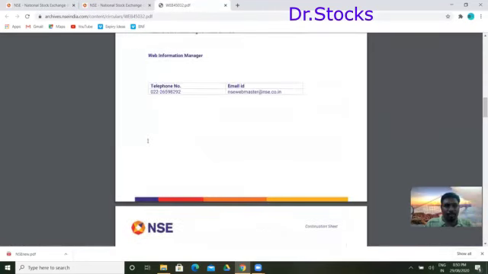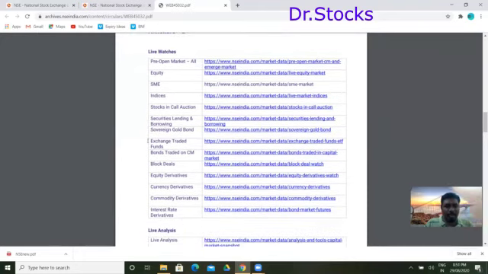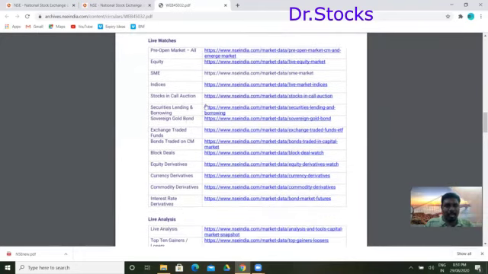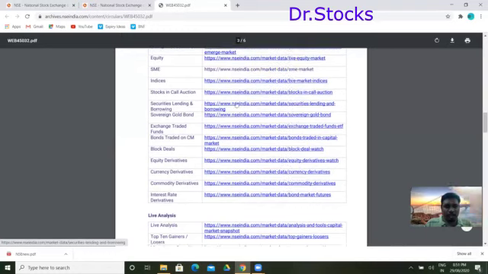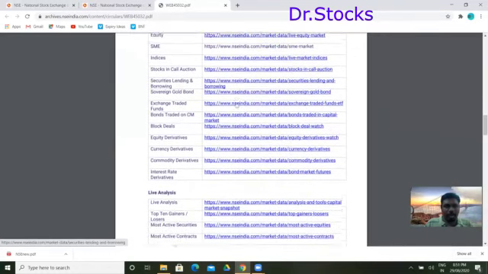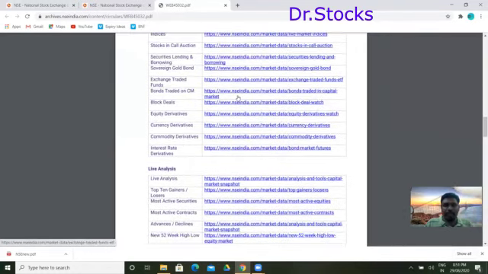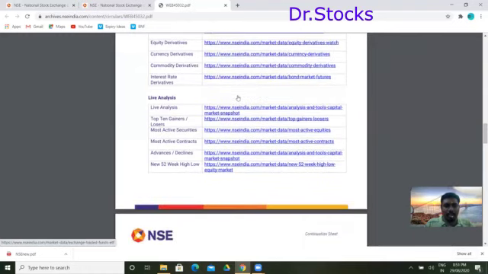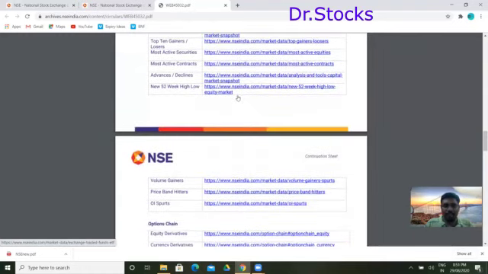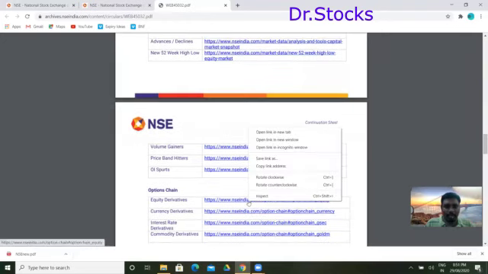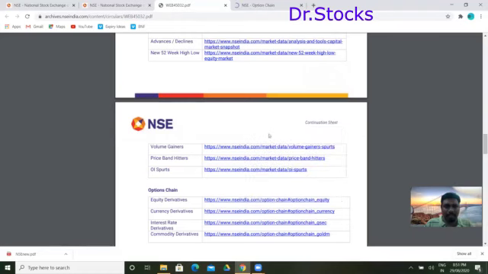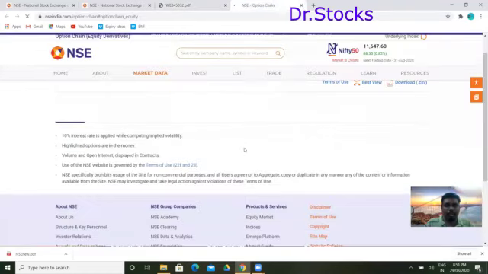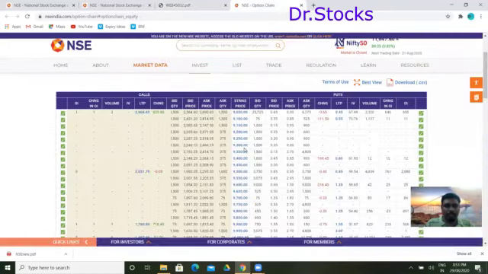After that, you will have many annexes. In this you will have everything like equity, SME indices, stock in call options, sovereign gold bond, block deals, equity derivatives, currency derivative, and live analysis. If you click any tab here, it will open. I'm clicking the option chain under equity derivative now, and it takes me to the option chain of the Nifty.